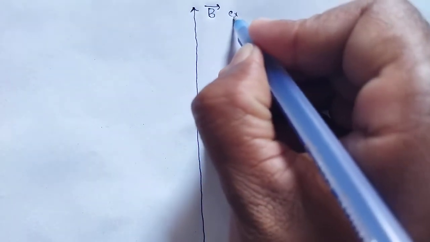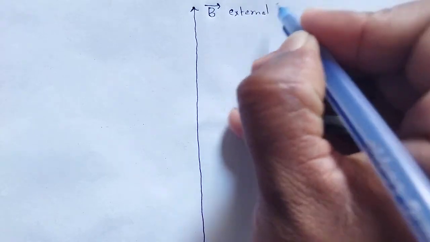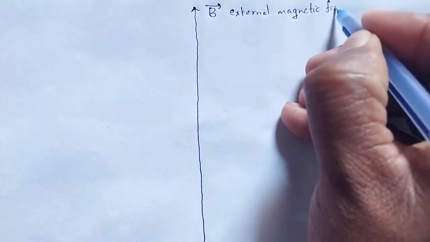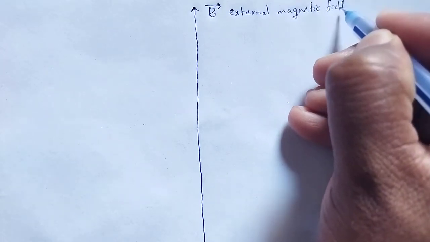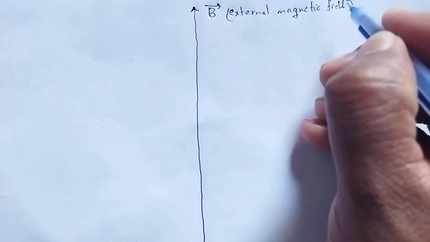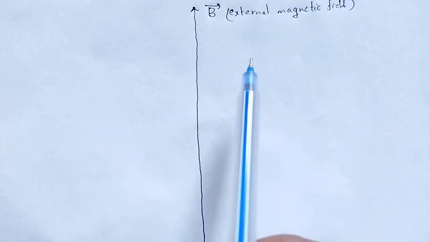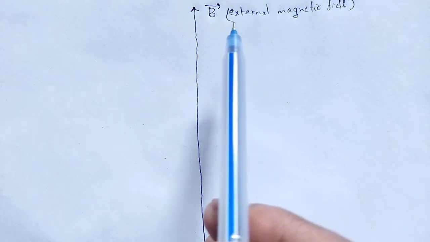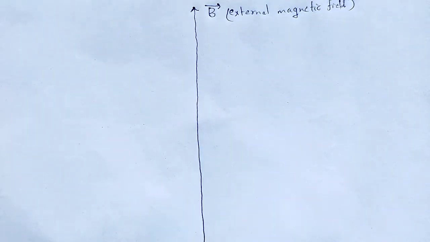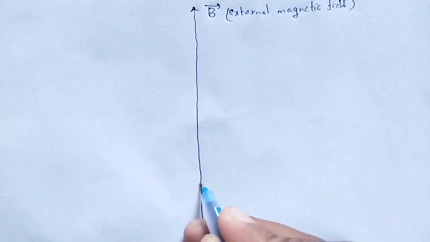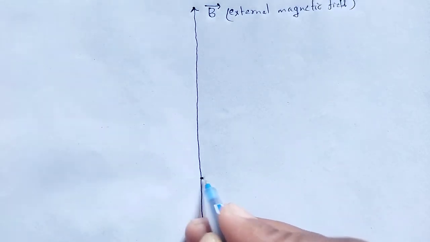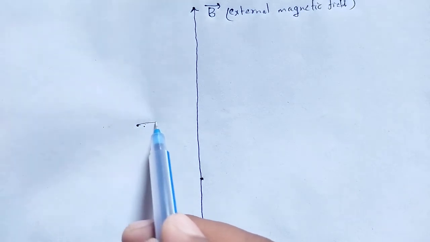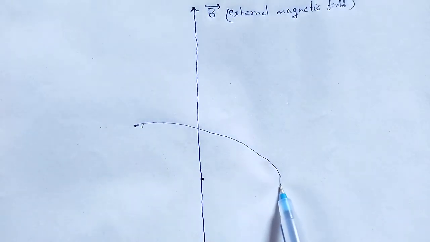In this external magnetic field, an electron is revolving. Let us take an atom here. Here is the nucleus, and the electron is revolving like this.